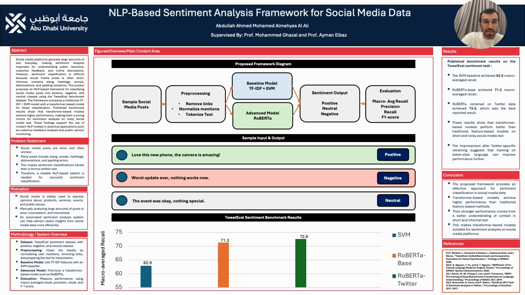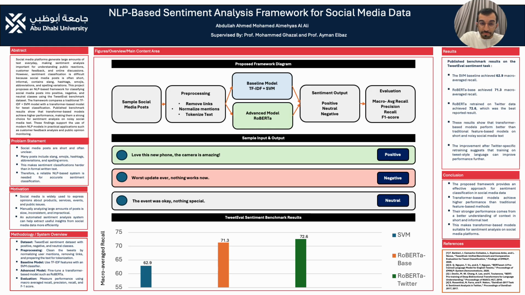The published benchmark results on the TweetEval sentiment task show a clear difference between the models. The SVM baseline achieved 62.9 in macro-average recall. RoBERTa base achieved 71.3, and RoBERTa retrained on Twitter achieved 72.6, which was the best result here.